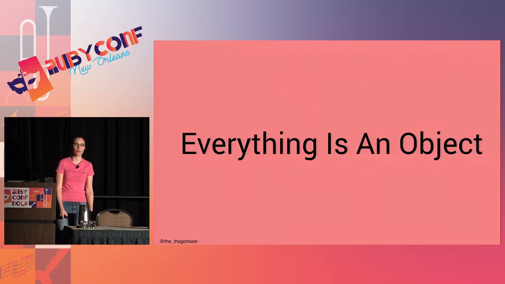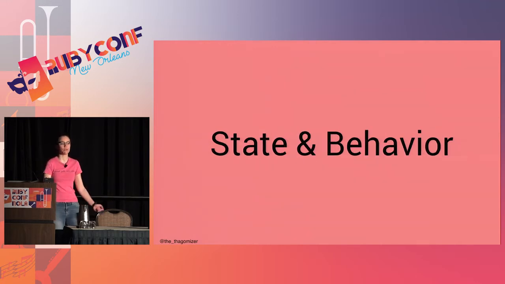Everything in Ruby is an object. Everything. False is an object. False is a singleton, an instance of an object. Nil is an object. Your classes themselves are instances of the object class. Not all OO languages are this pure, but the general idea in OO is that most things, I would prefer all things, are objects.